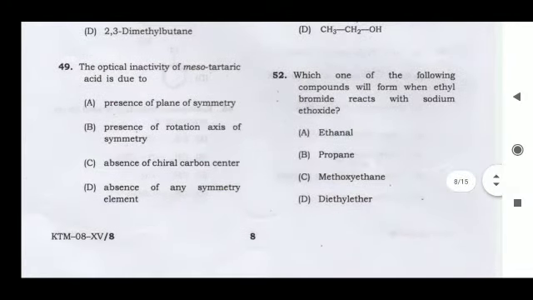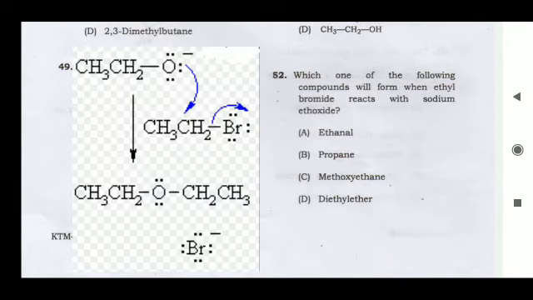Which one of the following compounds will form when ethyl bromide reacts with sodium ethoxide? Basically this is the Williamson synthesis, and according to the Williamson synthesis, it will form diethyl ether. Option D is correct.